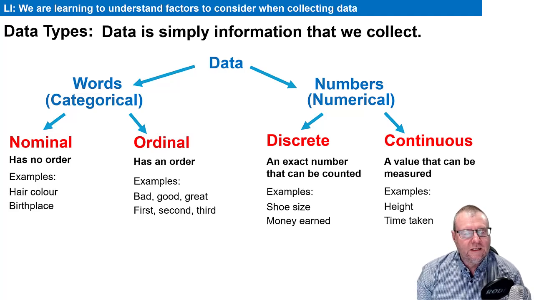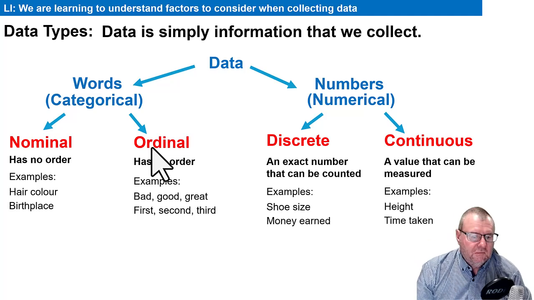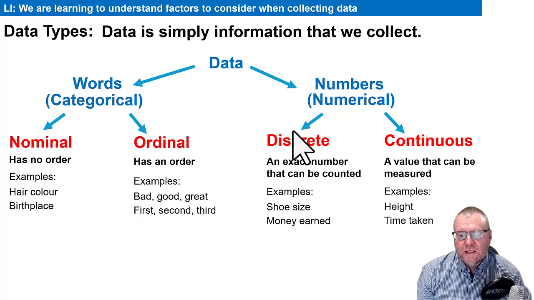So if we're looking at data, we split it into categorical or numerical, and each one of those we split into the two groups. So if I asked you, for example, someone's age, right? If it was 42, for example, that's a number. So we know it's numerical data. It's not continuous, it's discrete. It's just a one-off number that represents somebody's age.